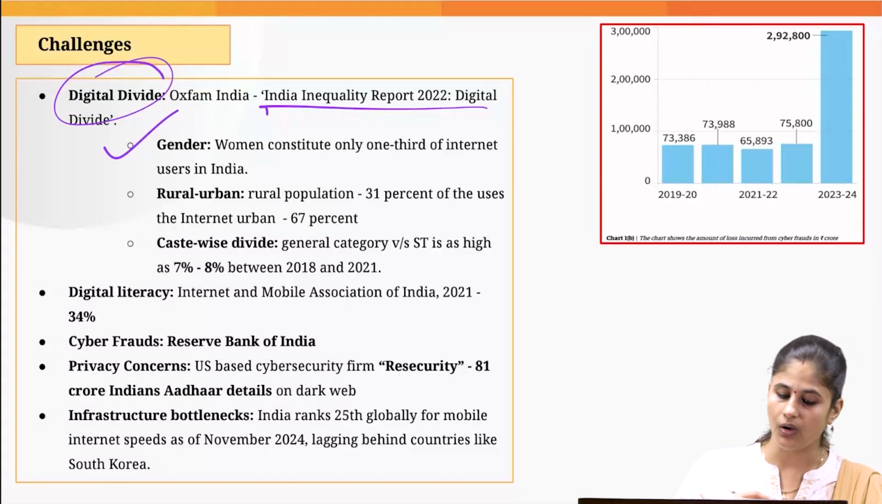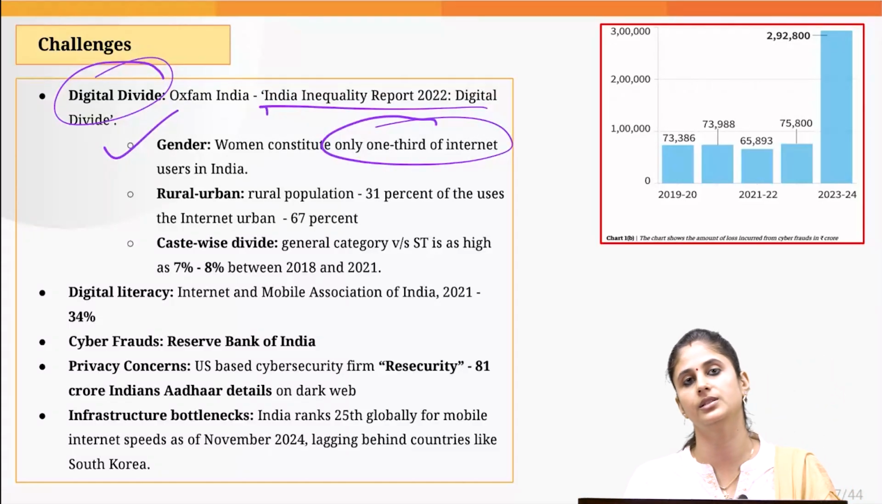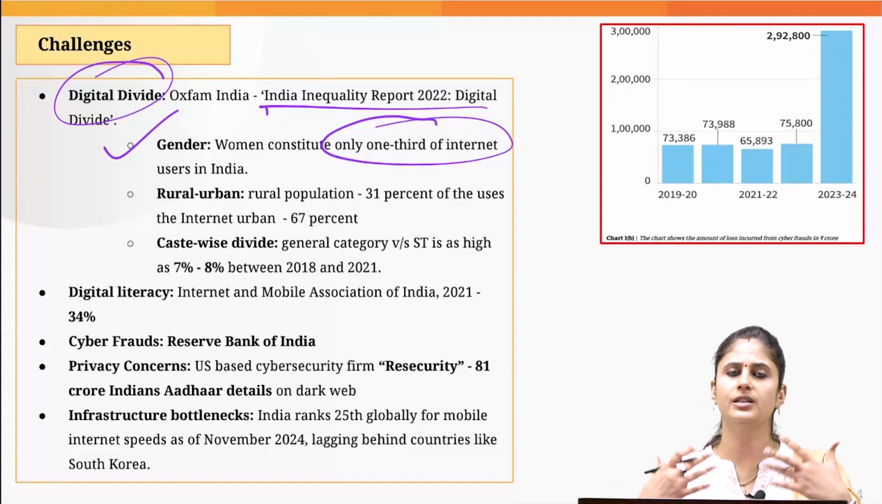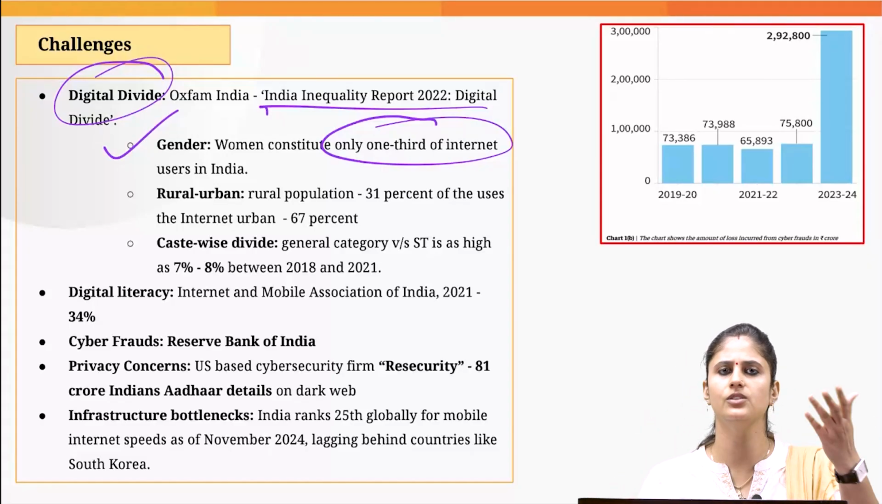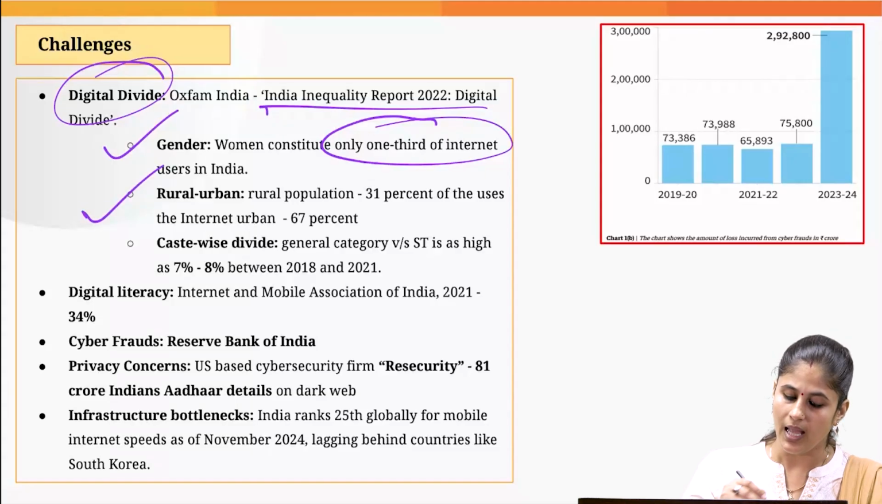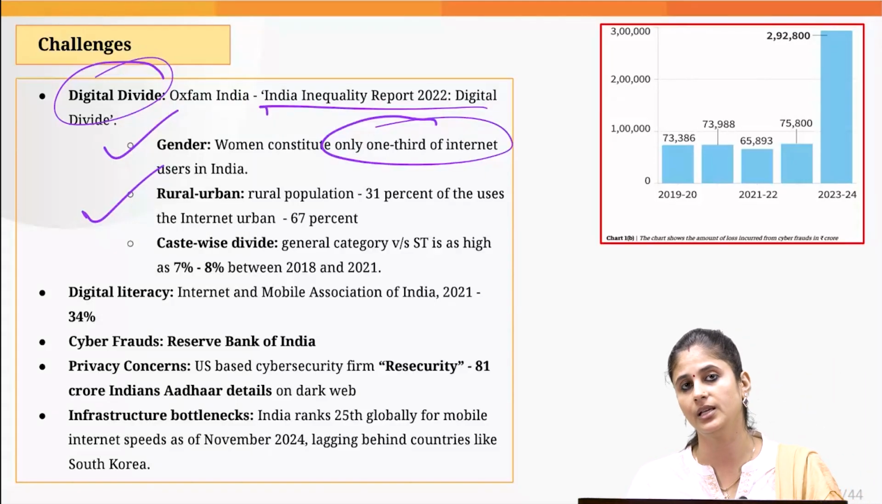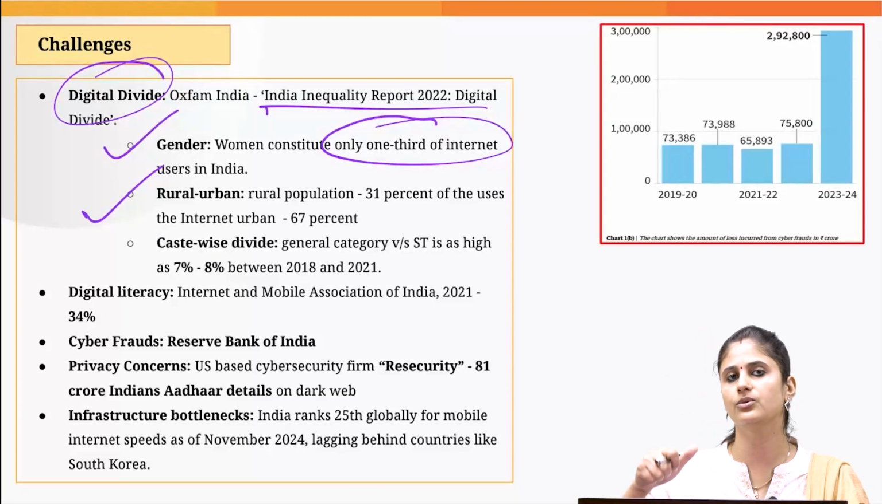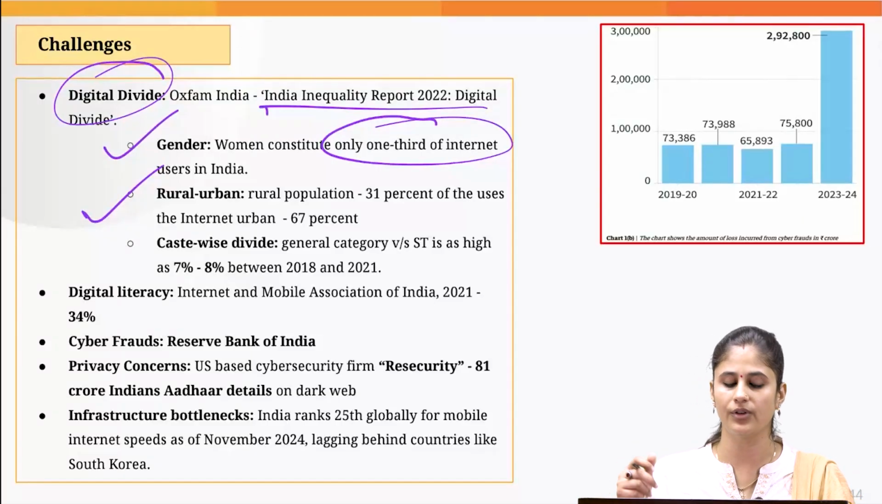If you talk on gender basis, women constitute merely 1/3 of the internet users in India. So women, majorly, are not allowed to use the internet services or the mobile internet based services. And digital illiteracy is quite high among the women also. Women are not the ones who majorly use the UPI mode of transaction.